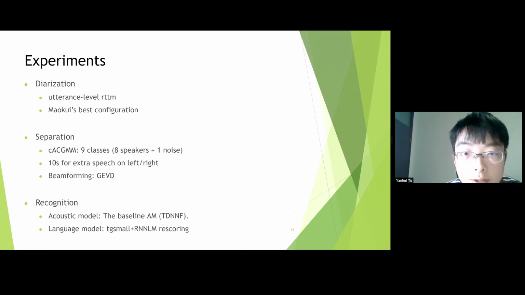For the speech separation, the CACGMM has 9 classes, 8 speakers and one noise, with 10 seconds of extra speech on the left and right, and GEVD is used as our beamforming. For the recognition, the acoustic model is the baseline AM, and for the language model, we use the RNNLM.